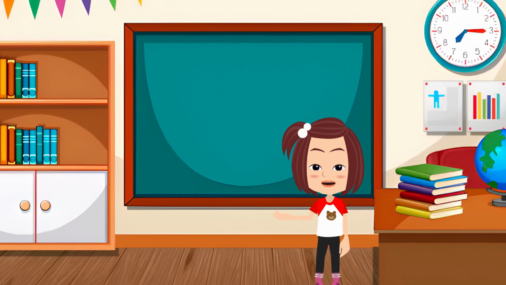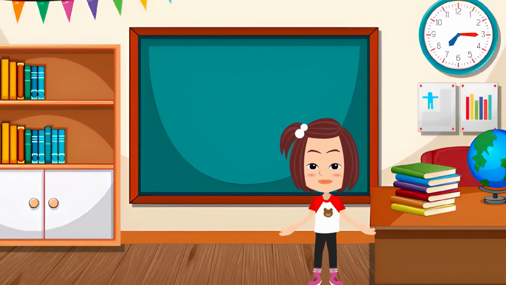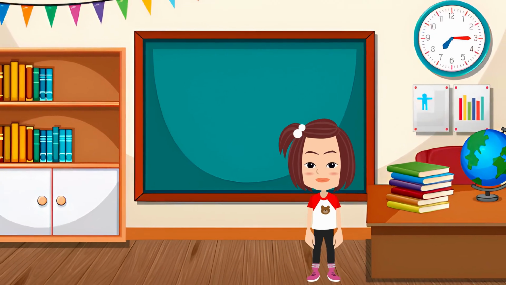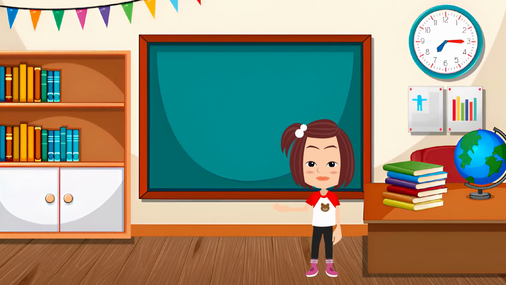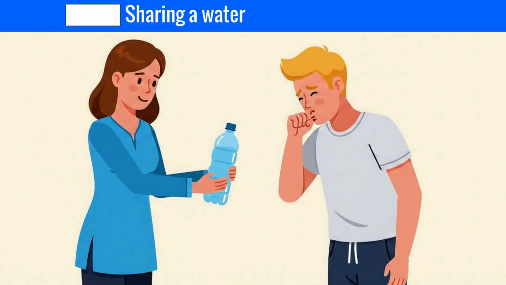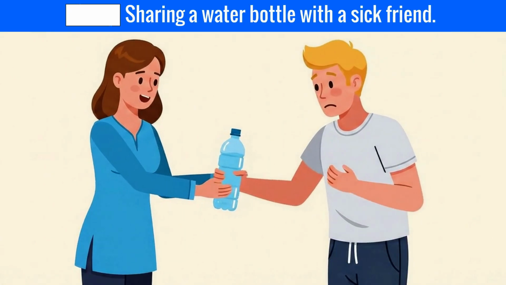Look at these situations. Discuss with your partner which ones can spread germs and which ones do not. Put a tick if you think germs can spread and a cross if not. Sharing a water bottle with a sick friend.